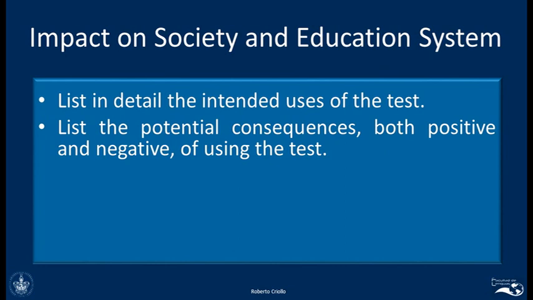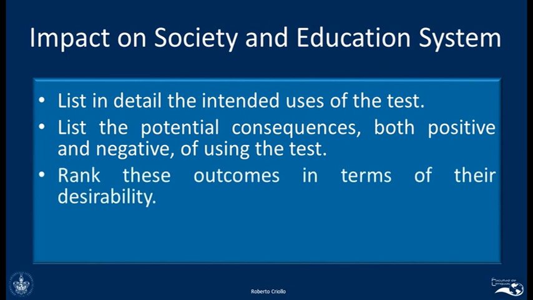That means that once we're going to give the test, we need to see, okay, what are the good things that could happen after we give the test? What are the bad things that could happen after we use the test? And of course, we need to rank these outcomes in terms of their desirability. So we're going to see which of those outcomes we really want to happen, and which ones we'd rather not have happen. And so it is important to see which of those consequences we would want or not.